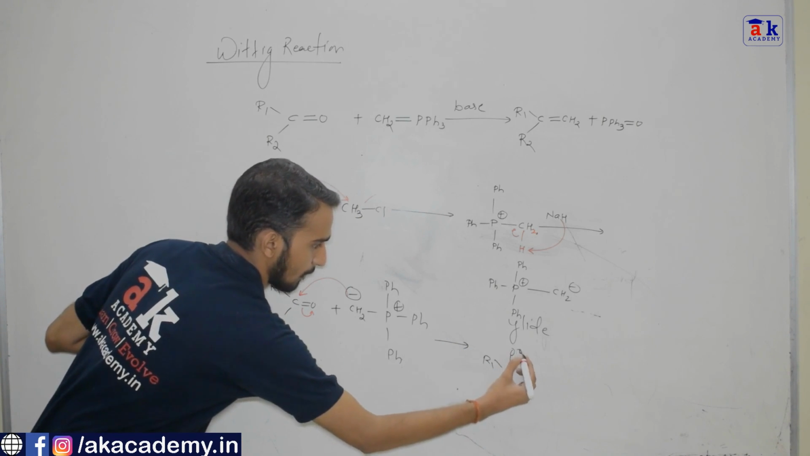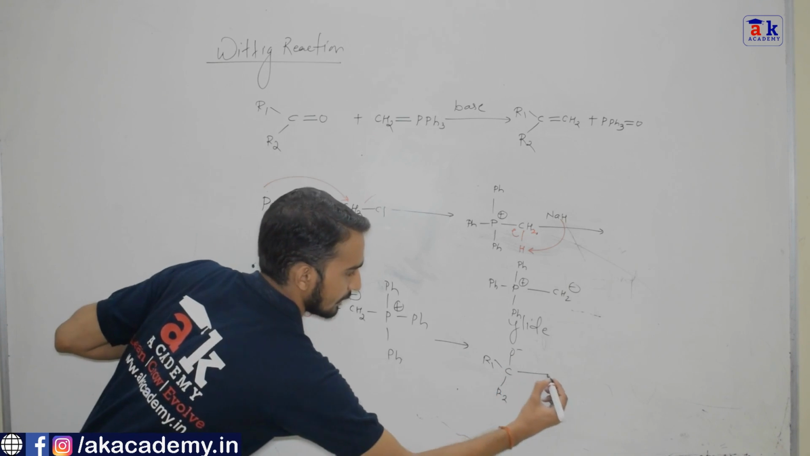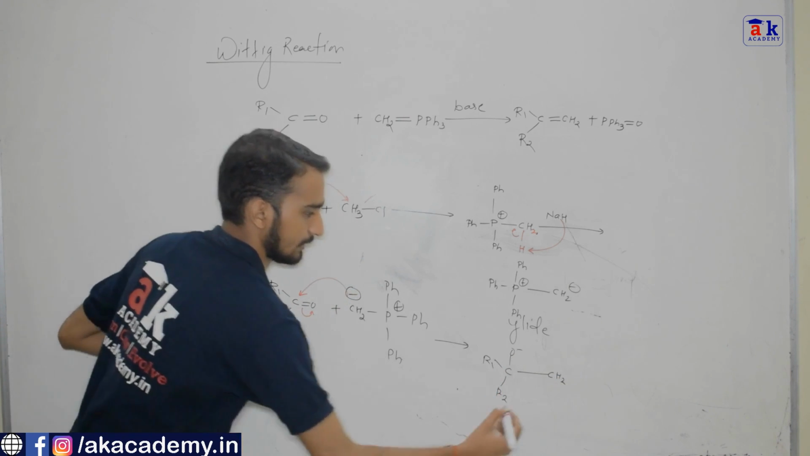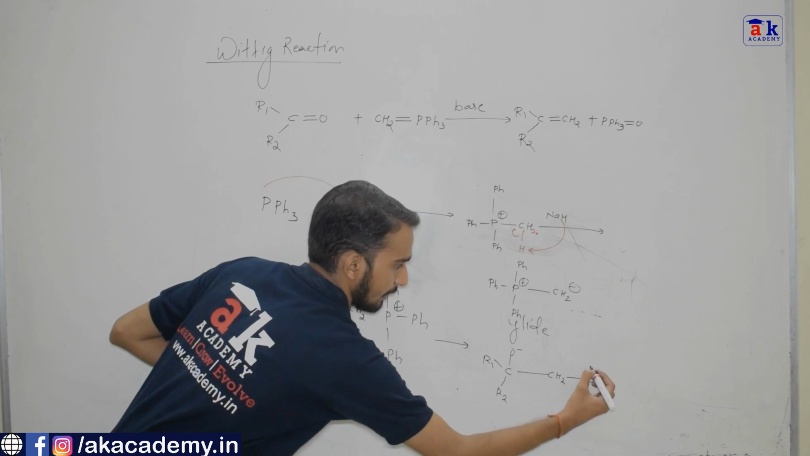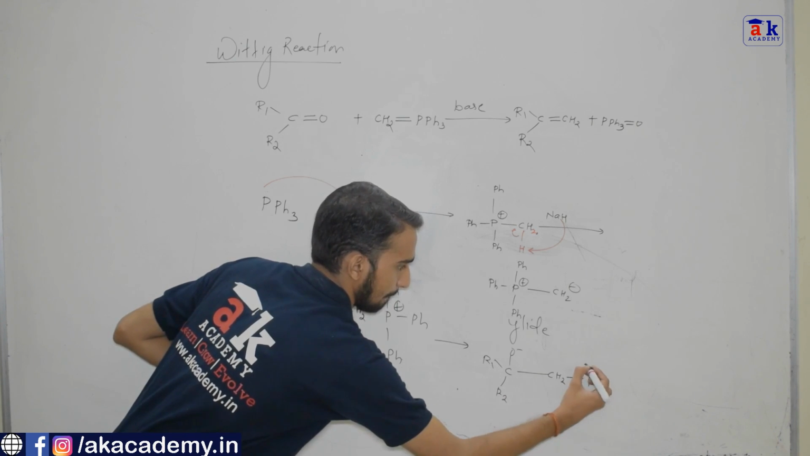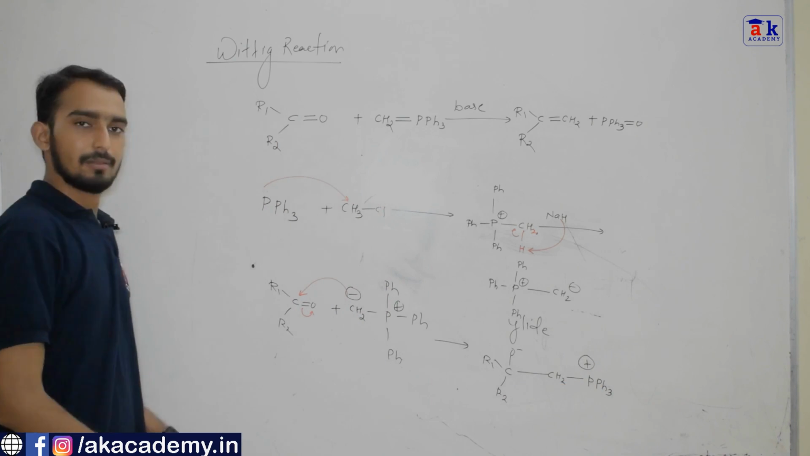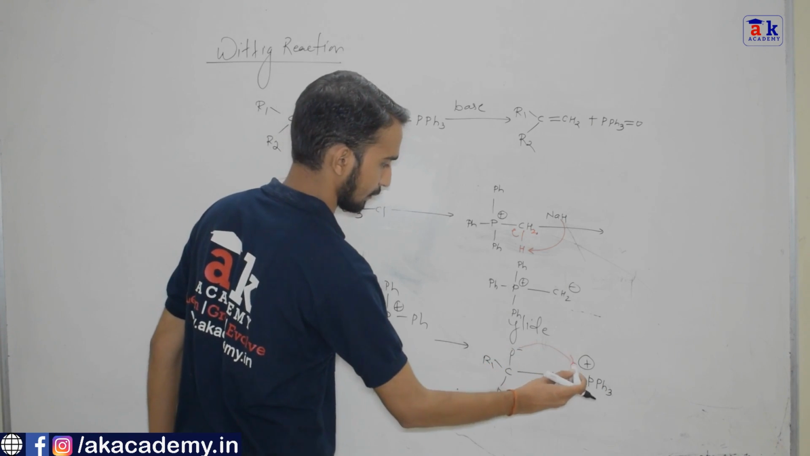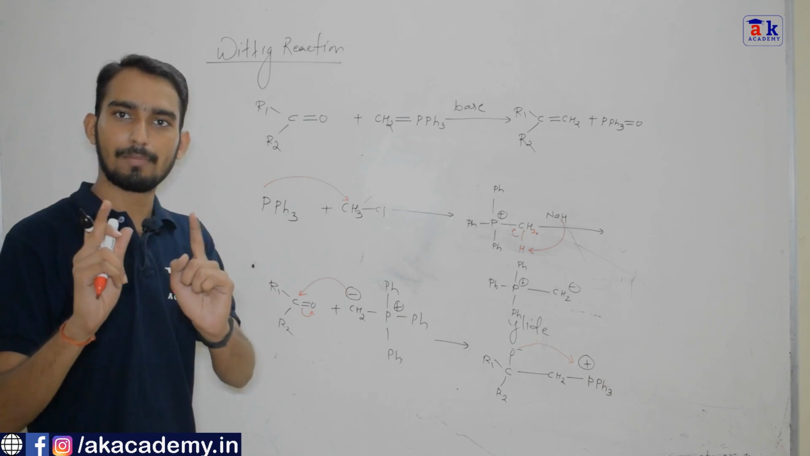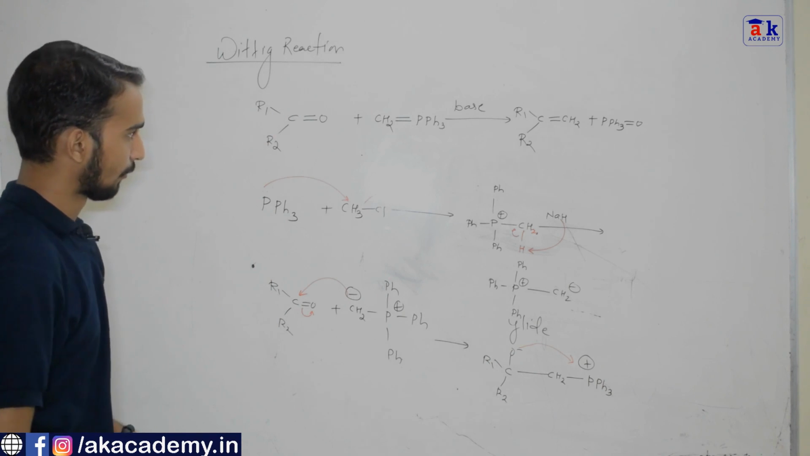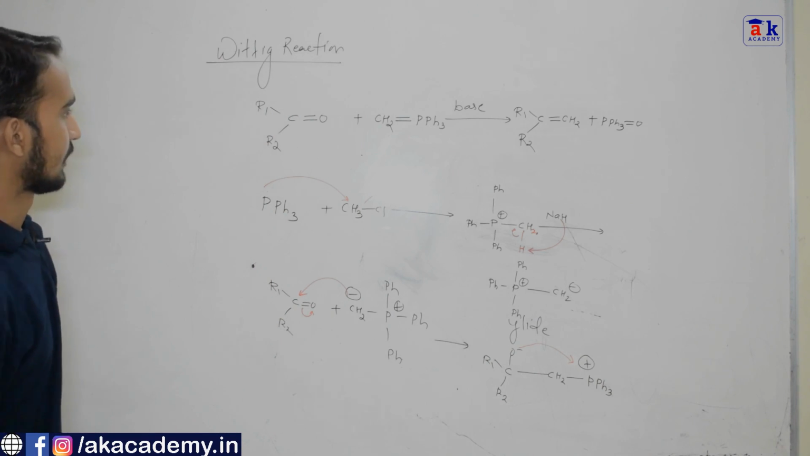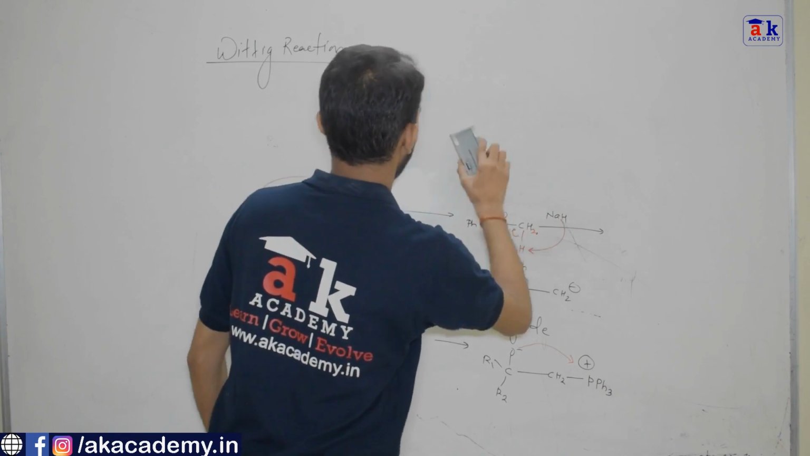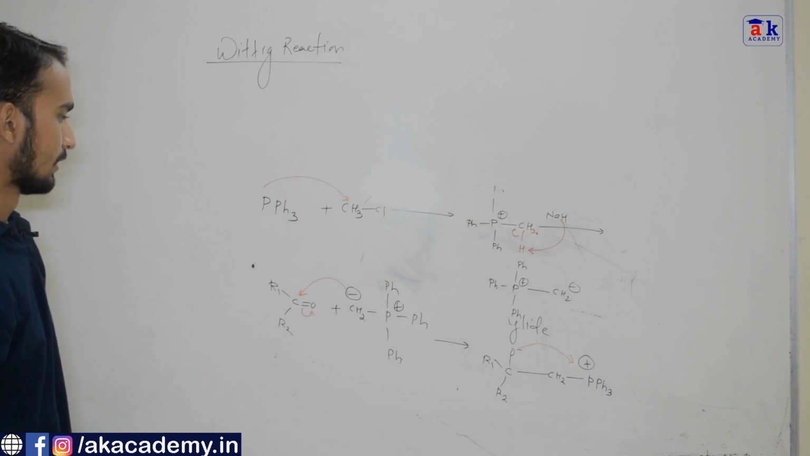This O minus here, this CH2 here, this PPh3 plus. Now this negative charge attacks on phosphorus, and we get a 4-member transition state. We get a 4-member transition state.